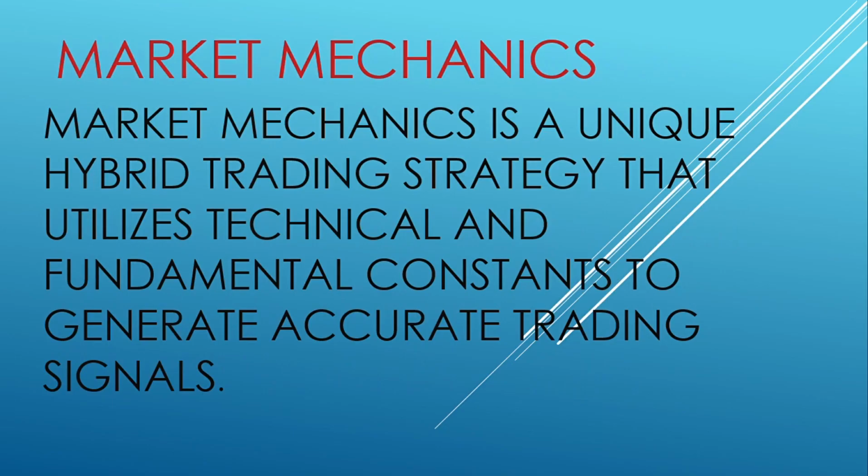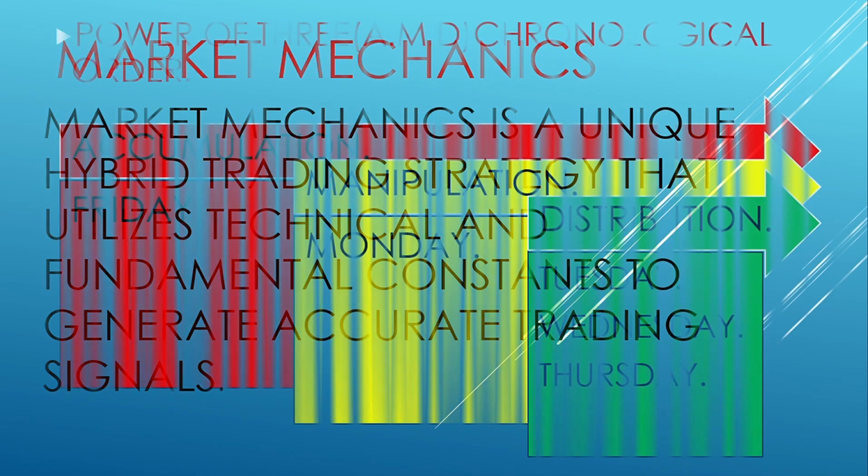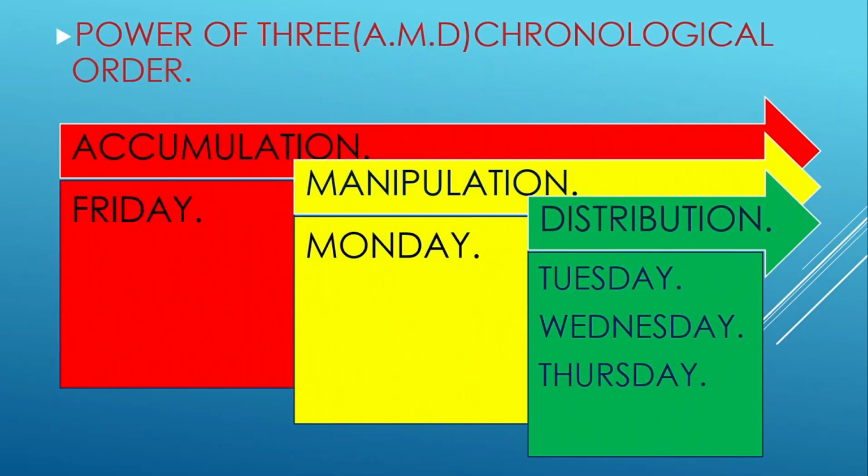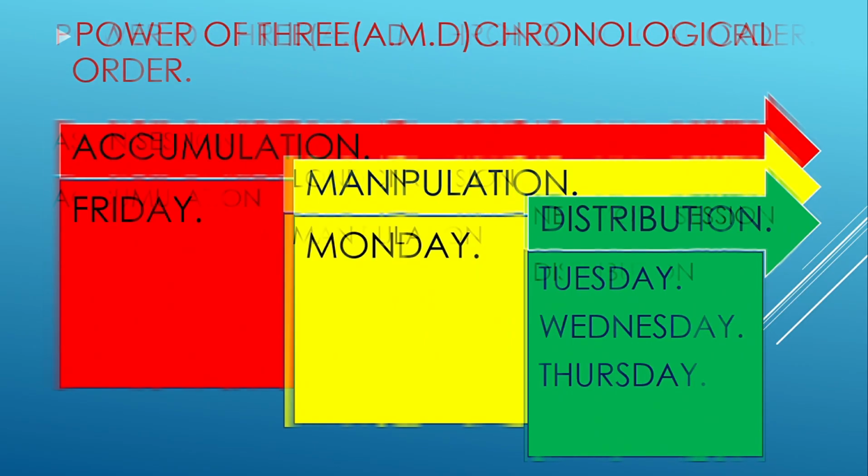Mechanics. Market mechanics is a unique hybrid trading strategy that utilizes technical and fundamental constants to generate accurate trading signals. Power of 3 AMD chronological order. On Fridays, we have the accumulation phase. On Mondays, we have the manipulation phase. On Tuesdays, Wednesdays, and Thursdays, we have the distribution phase. Therefore, we do not trade on Fridays and Mondays, as these are the accumulation and manipulation phases of the market.